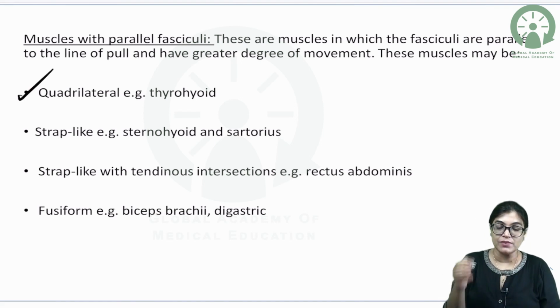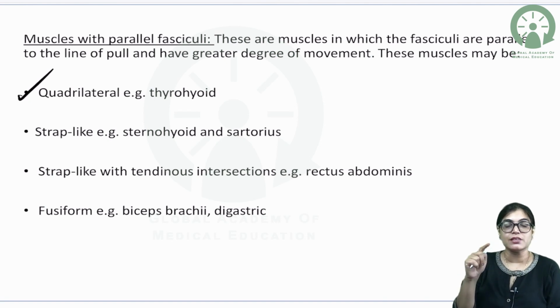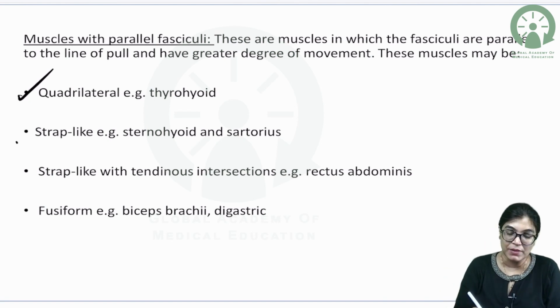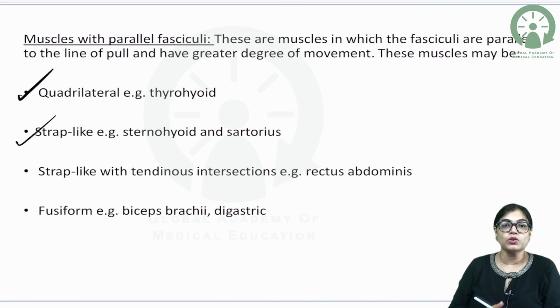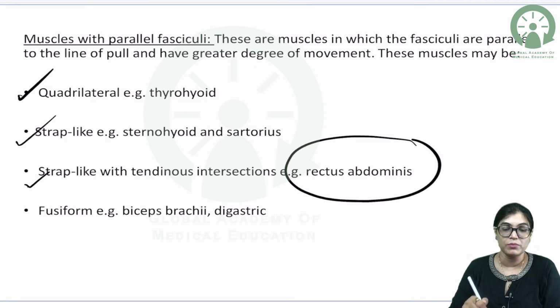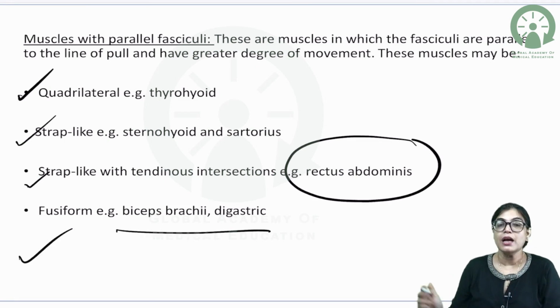The quadrilateral shape is thyroid strap muscle, which is the sartorius, and sternohead strap with tendinous intersection, which is also an example of pallar muscle fibers. Rectus abdominis. Fusiform is biceps brachii and digastric muscle.